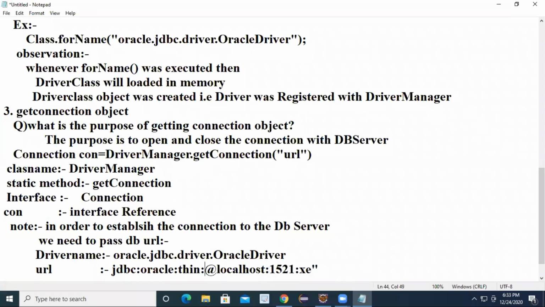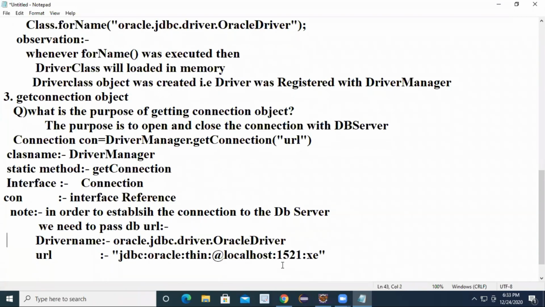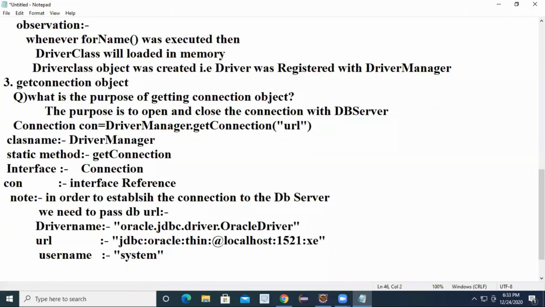What is the meaning of this? It is the database URL. First you have to mention the driver name, next the database URL, and then you have to give the username and password. If you are not giving all these things, what is the problem? You cannot connect to the database. No connection.